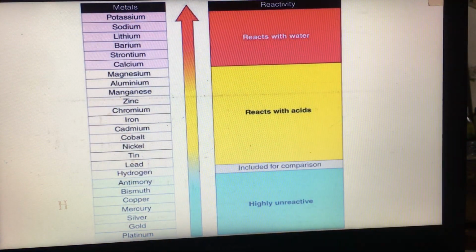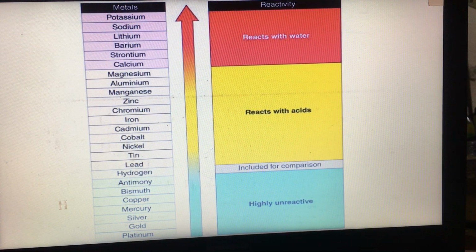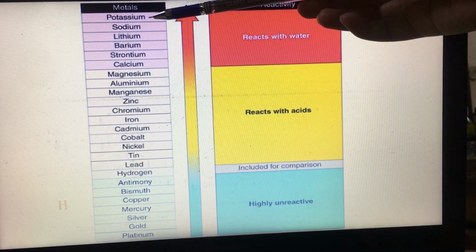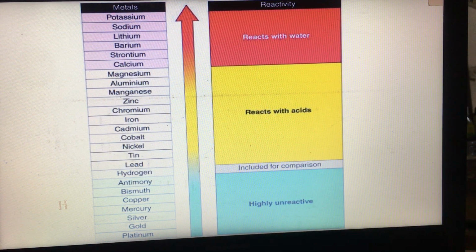But when we talk about the reactive metals, which are in the first group in the periodic table, such as potassium, sodium, lithium, barium, you will find that they react with water to produce metal hydroxide and hydrogen gas. So, reactive metals can react with normal water, not only with steam. Sure, they can react with steam, but also they can react with normal water.